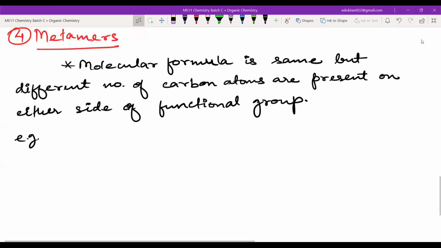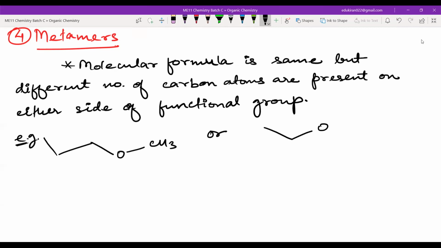For example, if you have a molecule like this. This is not a very good example, so let me add one more carbon atom here. See, both of these are metamers. There is a functional group O here, and there is a different number of carbon atoms on either side.